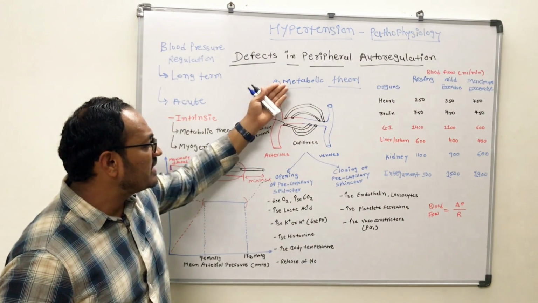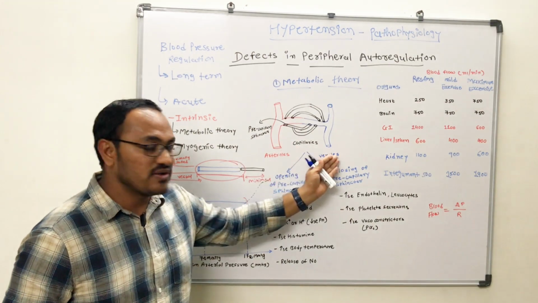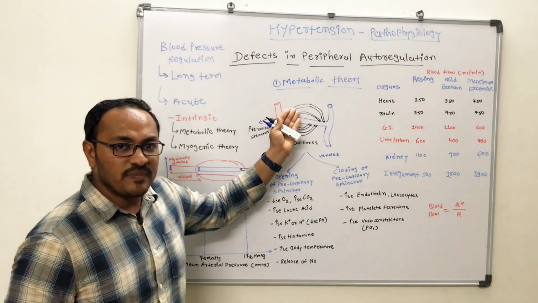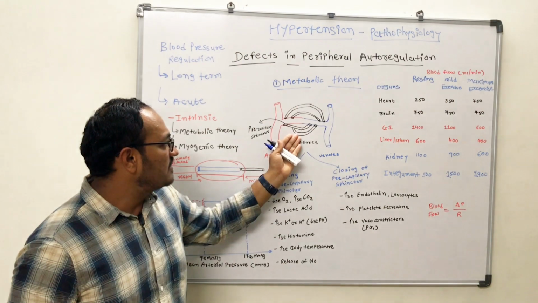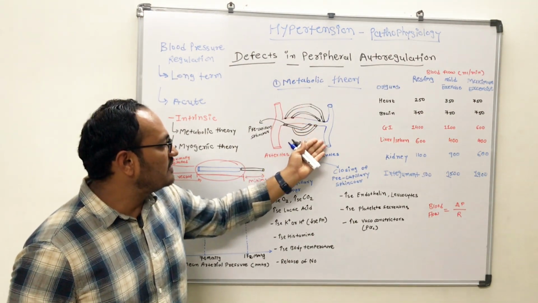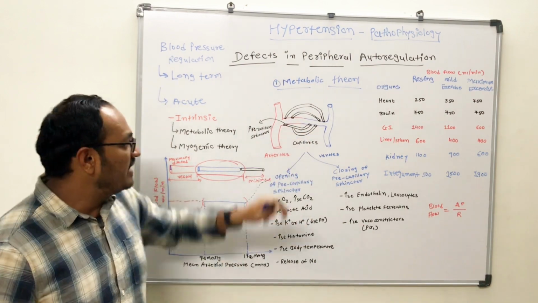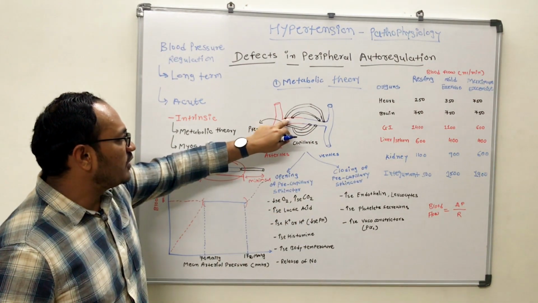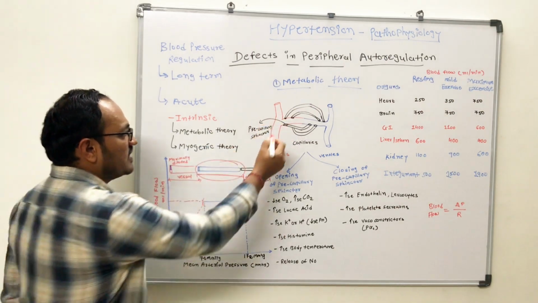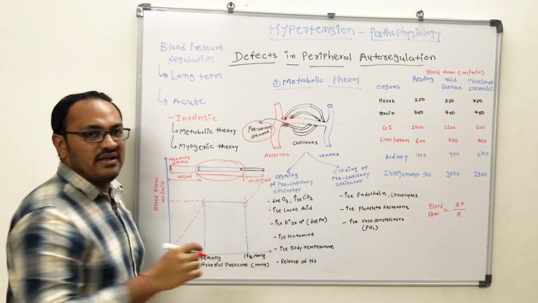So the metabolic theory says that this is the arterioles, this is the venules, and these arteries are supplying the blood to the capillaries. This is lower capillaries, this is upper capillaries, and these capillaries perfuse the vital organs. And here, from the arterioles, this point is called the pre-capillary sphincter.